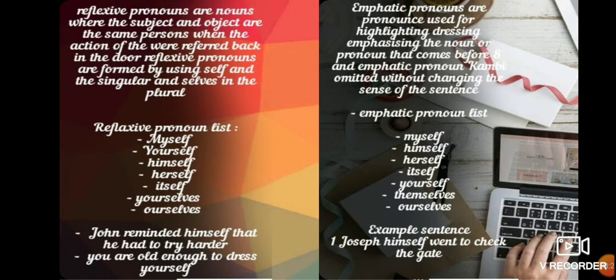And the third is the emphatic pronoun. Emphatic pronoun is also made by using self, that is myself, himself, herself, itself, yourself, themselves, ourselves. Example: Joseph himself went to check the gate. So in both the pronouns, self is used, so sometimes the confusion is there. So dear students, don't be confused. I will just clear the difference between the two pronouns.